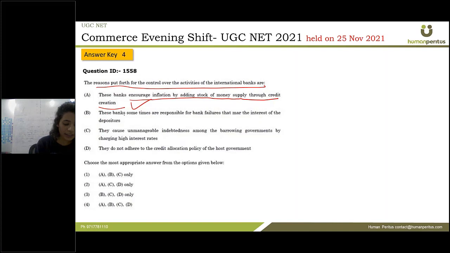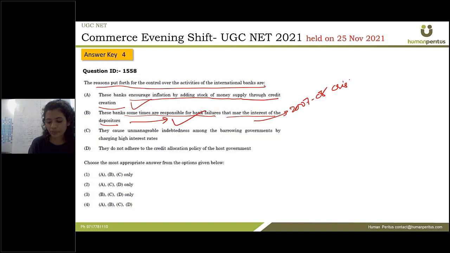The second one says these banks are sometimes responsible for bank failures that harm the interest of the depositor. Yeah, definitely true. This happened during the 2007-08 crisis. I hope you know about those crises. And the third one is they cause unmanageable indebtedness among borrowing governments by charging high interest rates. If governments are taking loans from international banks, definitely they'll charge higher than domestic banks. So this is also correct.